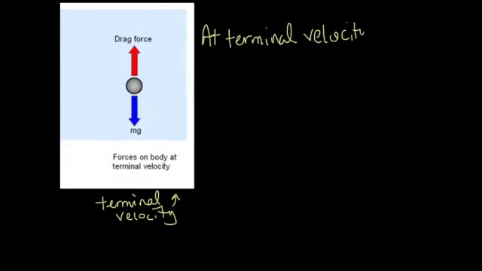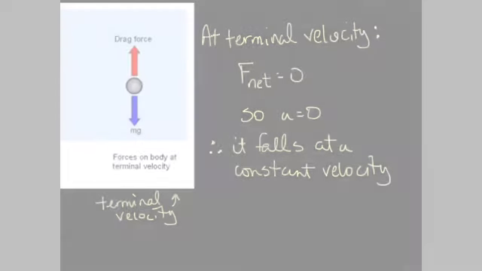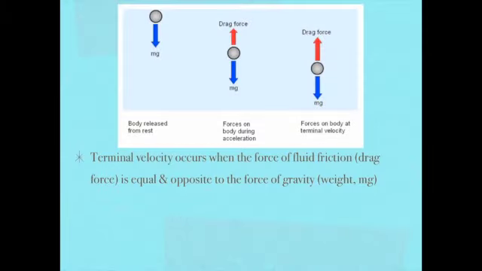Let's examine terminal velocity a little more closely. When an object reaches terminal velocity, the net force acting on the object is now 0 because the drag force and the weight are equal but in opposite directions. If the net force is 0, then the acceleration on the object is 0. Therefore, the object moves with a constant velocity, and this is called terminal velocity. We can sum this up by saying that terminal velocity occurs when the force of fluid friction is equal and opposite to the force of gravity.